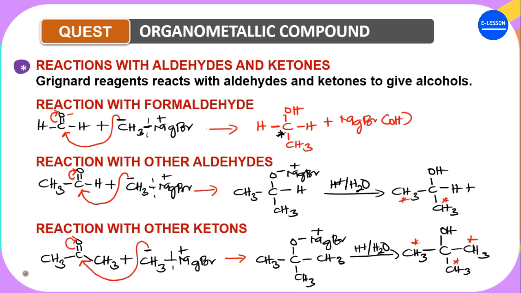Now the next one is reactions with esters. They react with formic esters and other esters to form secondary and tertiary alcohols respectively.